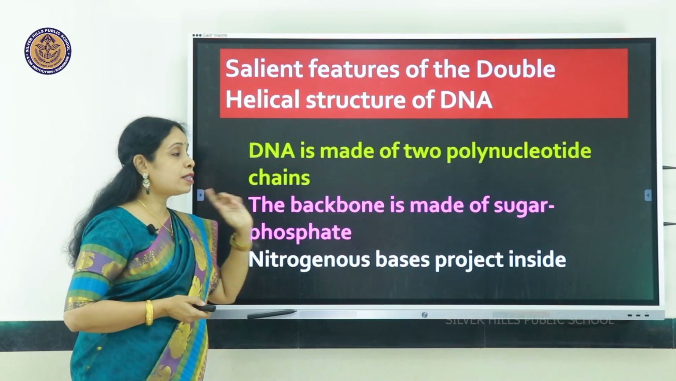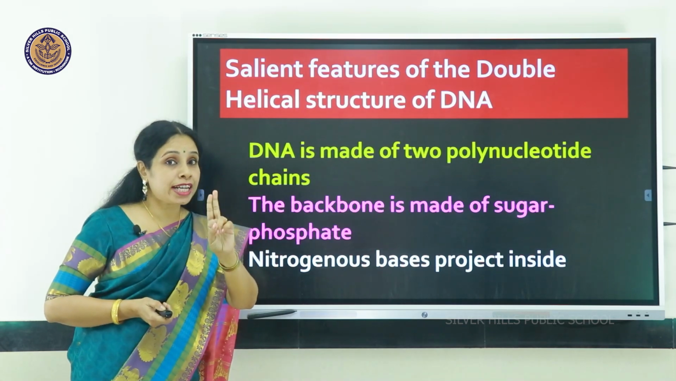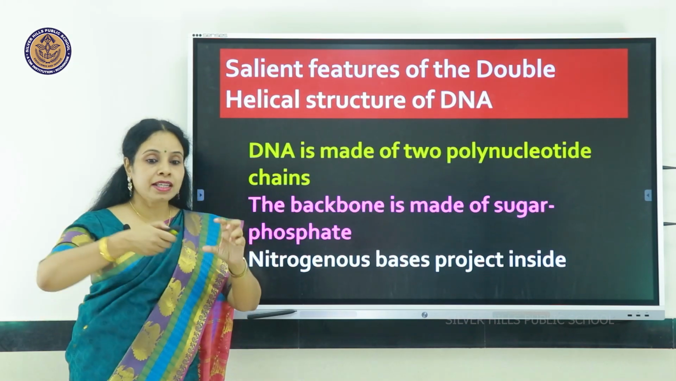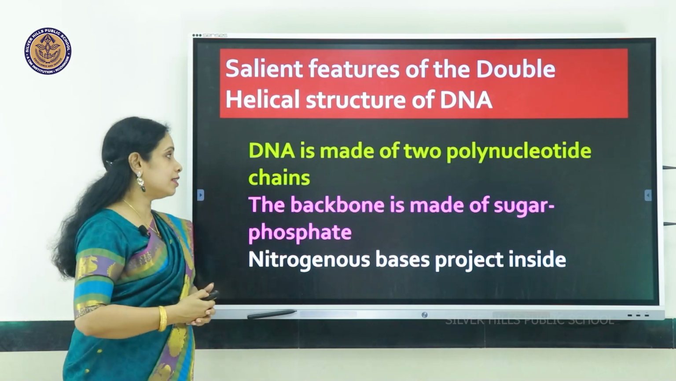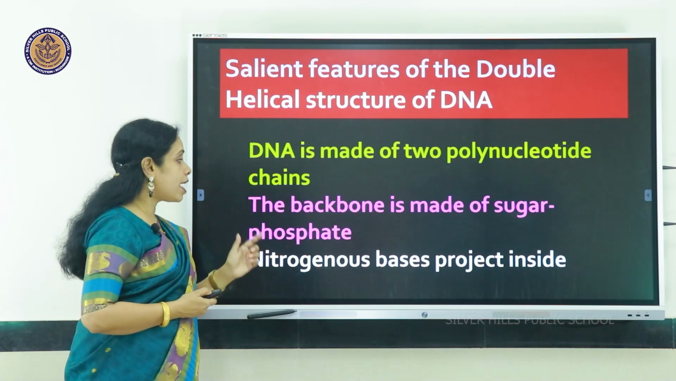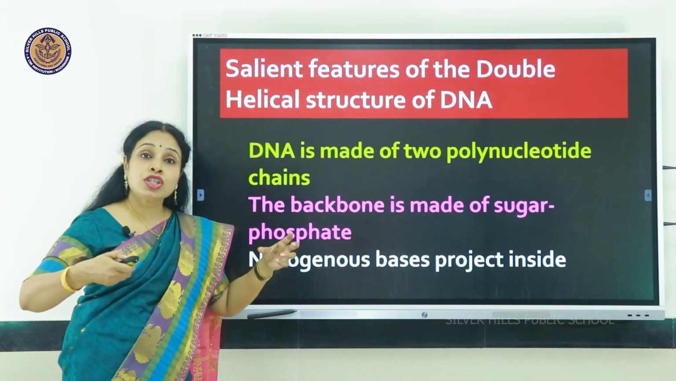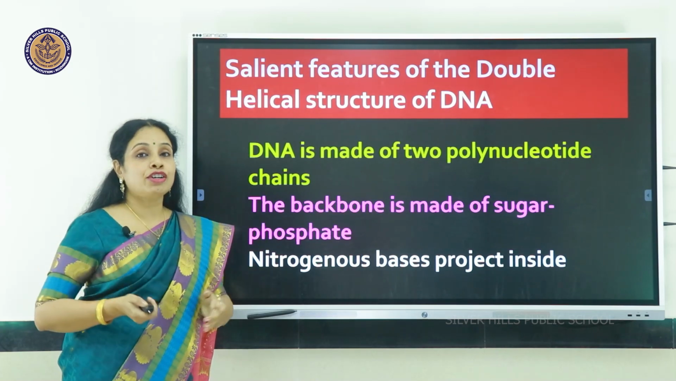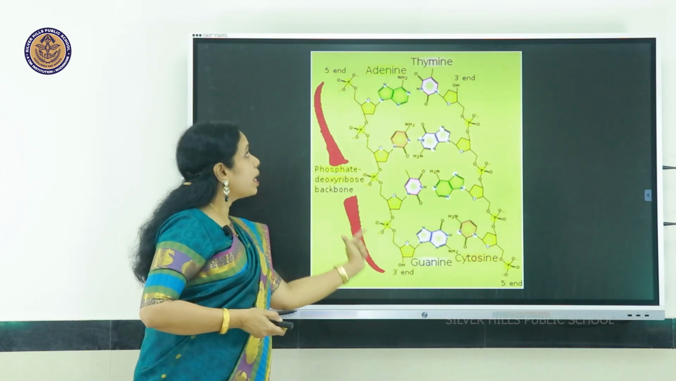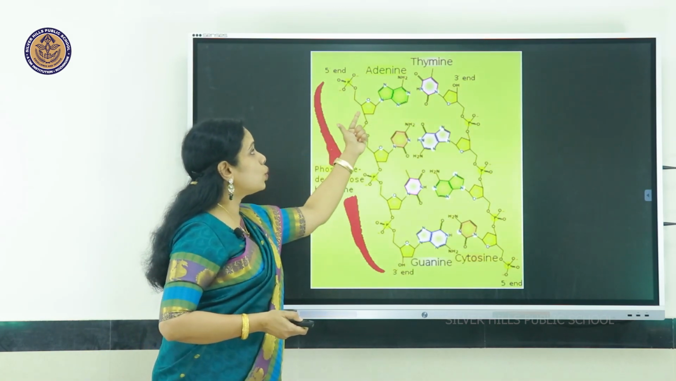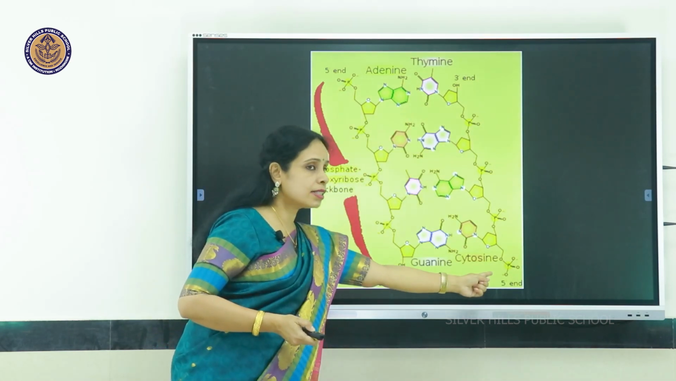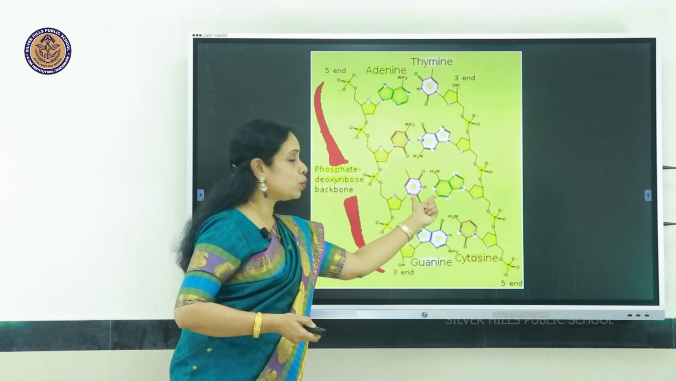They said that DNA is made up of two polynucleotide chains. By now you are familiar, polynucleotides are many nucleotides attached one after the other. The backbone of the DNA is made up of alternating sugar and phosphate. Nitrogenous bases project to the inner side of the DNA. So, here you have the backbone made up of alternating phosphate and sugar, phosphate and sugar, phosphate and sugar, like that on both sides, and the nitrogenous bases are there to the inside.